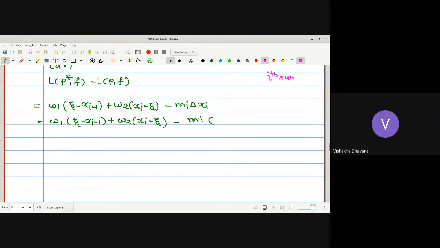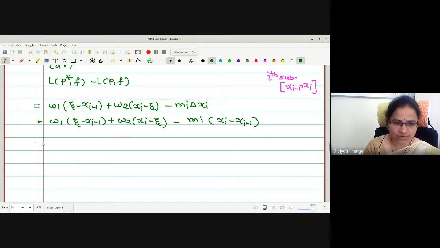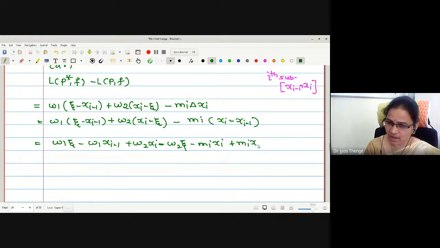Ith subinterval, xi minus 1. So the length is xi minus xi minus 1. Is that okay? Now what I will do, I will just multiply the terms. Here we have w1 zeta, w1 xi minus 1 plus w2 xi minus w2 zeta minus mi xi added with mi xi minus 1. Now for the sake of proving the result, we were going to make one adjustment.